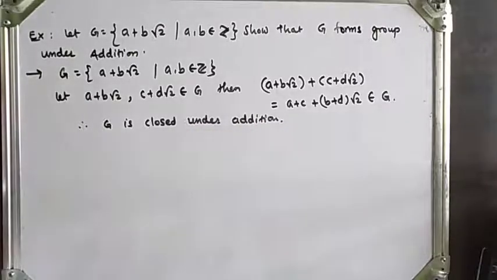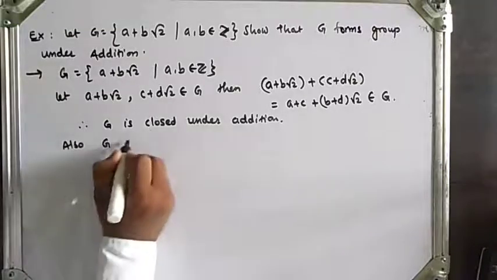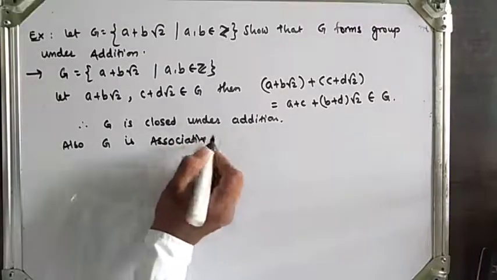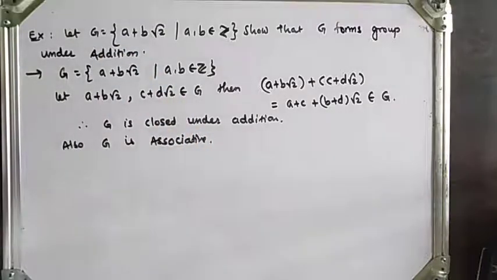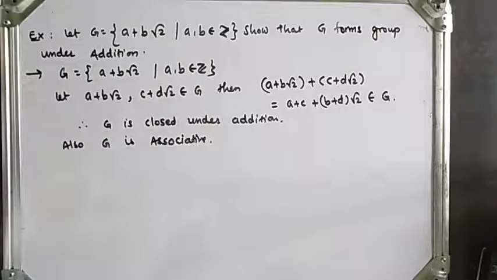Here a, b belong to the set of integers, so obviously it is associative. Also G is associative, because a, b belong to the set of integers, and a plus b root 2 is an element of the group G. So it satisfies the associativity property.